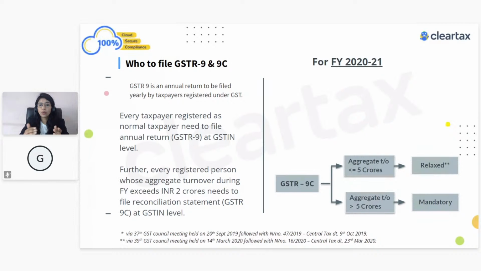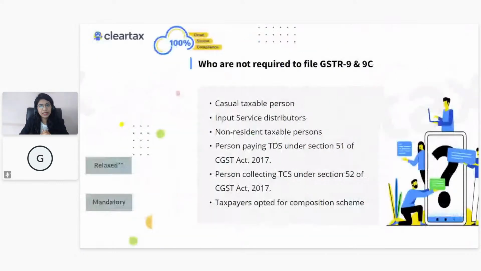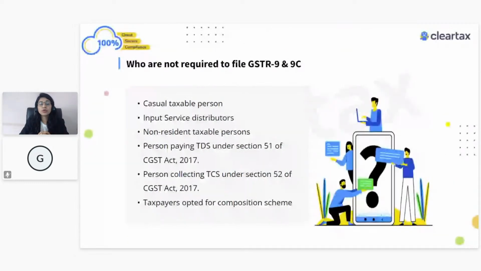But we should know why there is a difference, and we need to even tell the reasons for those differences. So that is, I think, a reconciliation statement which we show in our GSTR-9C. Right? So this was just a basic brief about who is actually required to file 9 and 9C, which means to whom this is not applicable.